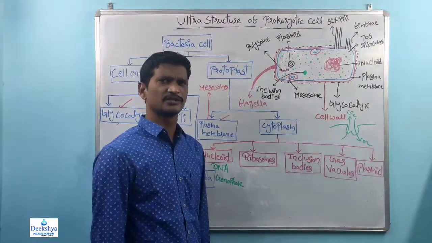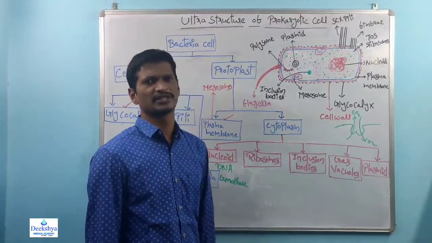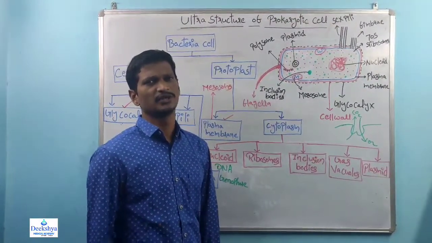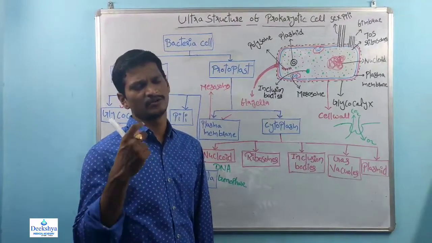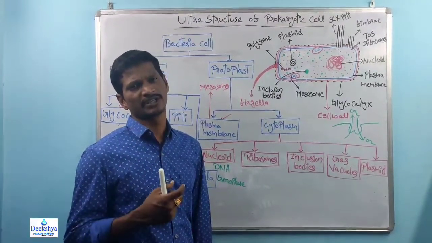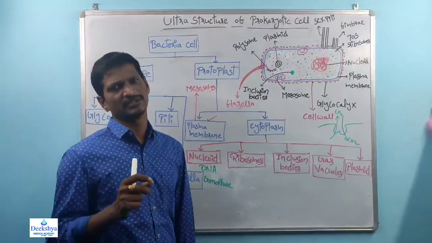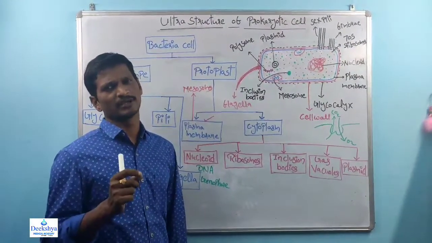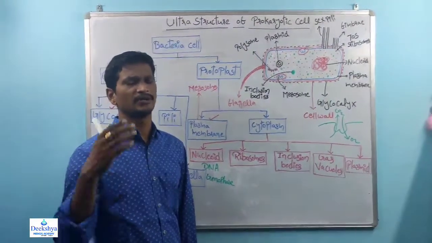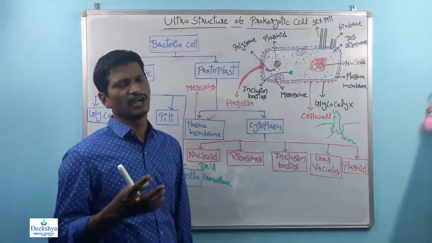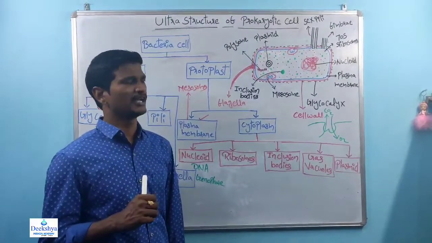See, unicellular respiration and multicellular respiration are quite different. The best example is human beings. We have the nose, larynx, pharynx, and the bronchus, bronchioles, and there is alveolar tissue, and the alveoli. Finally, the alveoli support the gas exchange. So many organs are joined together and perform the gaseous exchange.